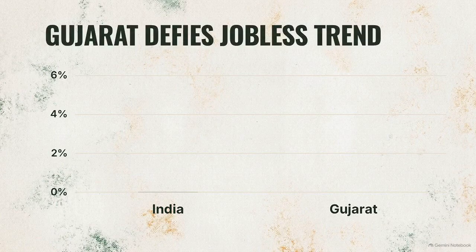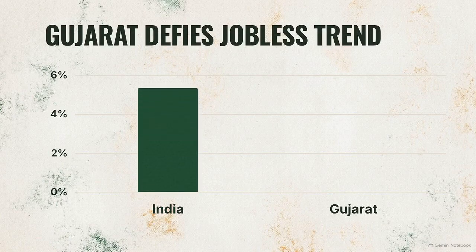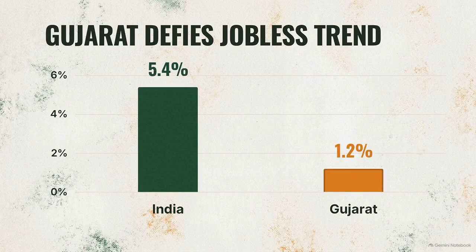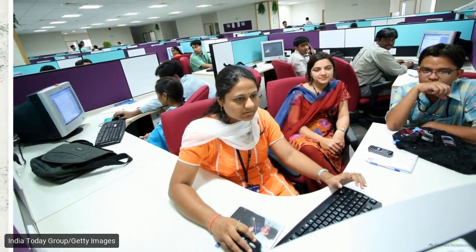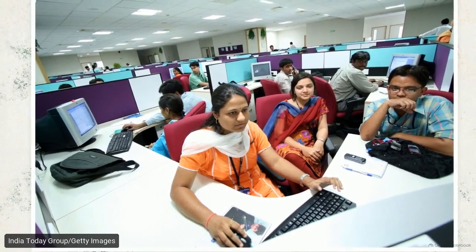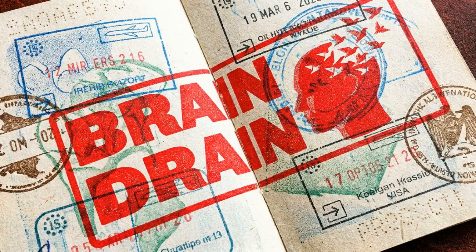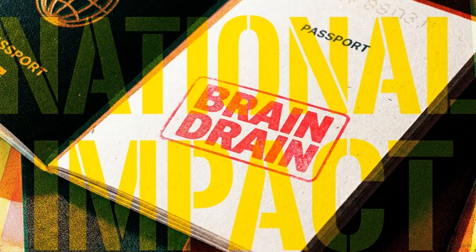By 2013-14, the Labor Bureau recorded an unemployment rate of 5.4% in India, while Gujarat maintained a lower 1.2%. To reduce these numbers, the government promotes programs like Make in India and establishes higher education institutes like the IITs to close the skill gap. This IT office highlights the final concept, educated unemployment and the world labor market. When a country spends heavily to educate its workforce, but those skilled professionals migrate to foreign countries for better opportunities, it results in brain drain, a direct loss of human capital.